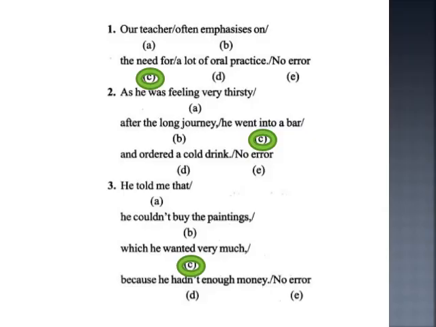Into will show movement. Into will show motion. He jumped into the river. So wherever there is motion, then we should use into. So here the appropriate preposition will be in. He went in a bar. So in should be replaced with into.